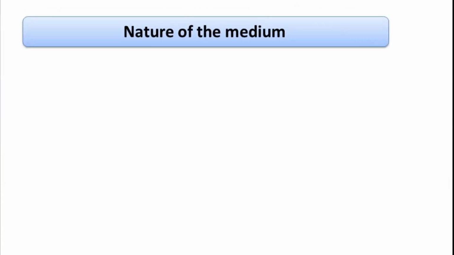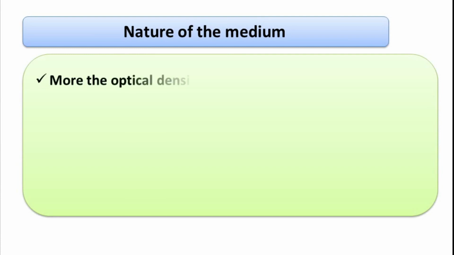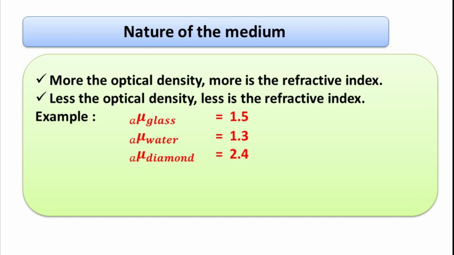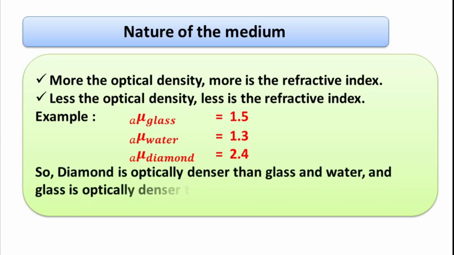We know more the optical density, more is the refractive index, and less the optical density, less is the refractive index. For example, refractive index of glass is equal to 1.5, refractive index of water is equal to 1.3, and refractive index of diamond is equal to 2.4. From these examples we can see that diamond is optically denser than water and glass is optically denser than water.